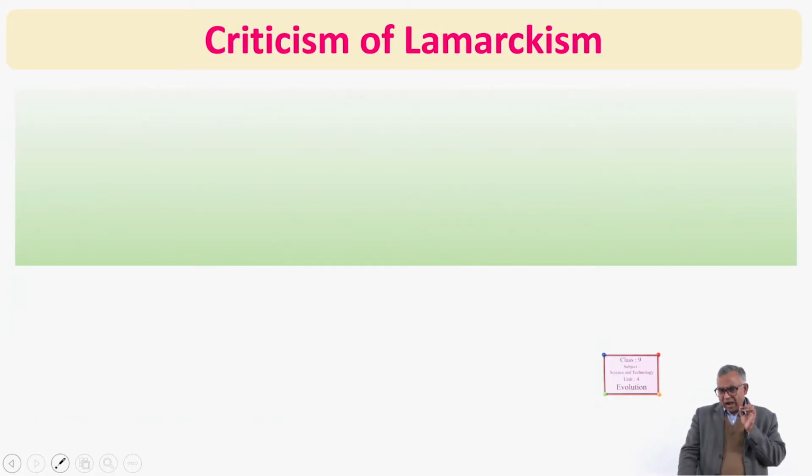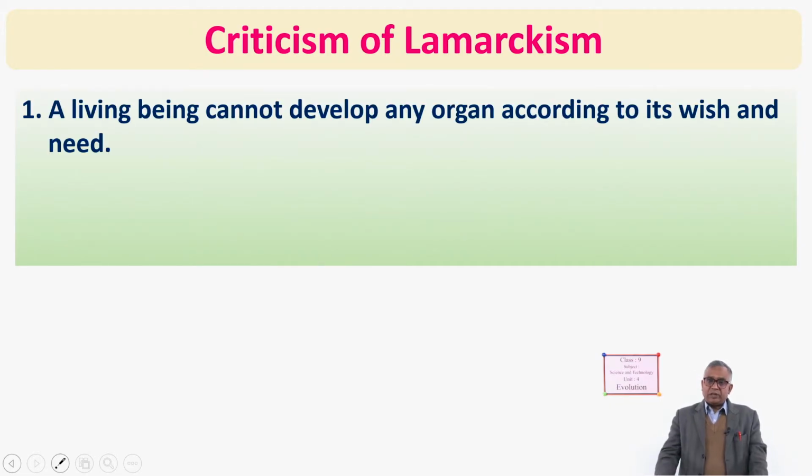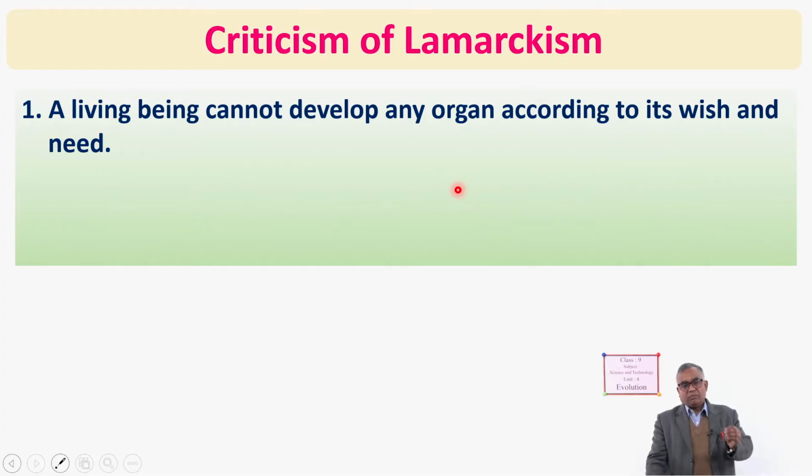After Lamarckism, some people put forth some questions related to it. They said that a living being cannot develop any organ according to its wish and need, as with the animals who live in hilly regions, the Himalayan region, having thick fur.